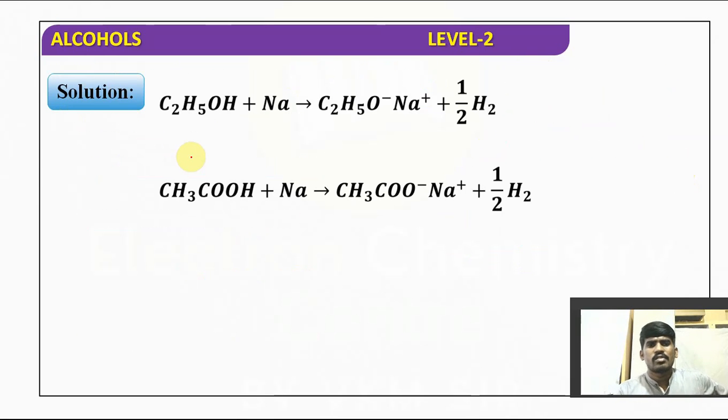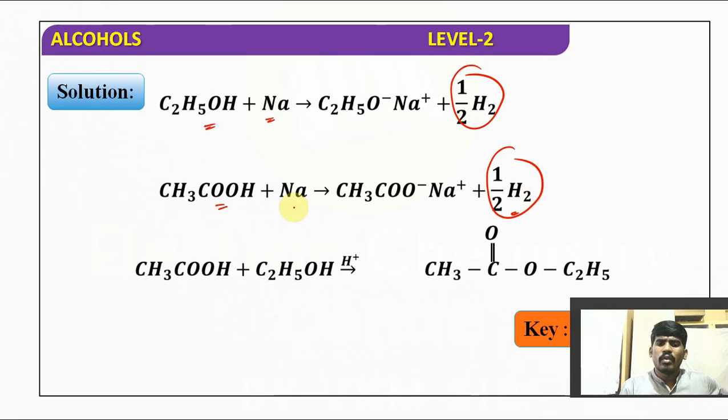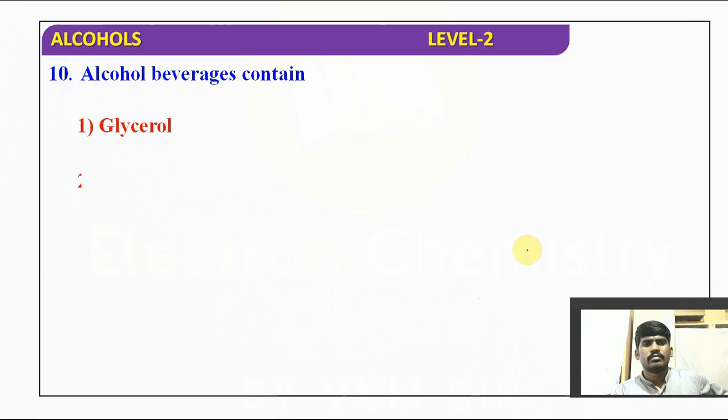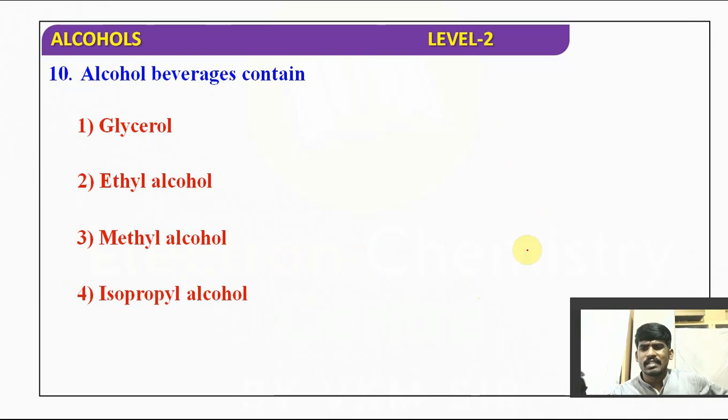They gave the reactions also. Ethanol reacts with sodium metal and gives hydrogen gas. Similarly, carboxylic acid also reacts with sodium and liberates hydrogen gas. Both react with each other in the presence of an acid. It forms ethyl acetate. This reaction is called esterification. Alcoholic beverages such as beer, wine, whiskey, rum, gin, brandy are all alcoholic beverages which consist of ethyl alcohol, that is ethanol, right?